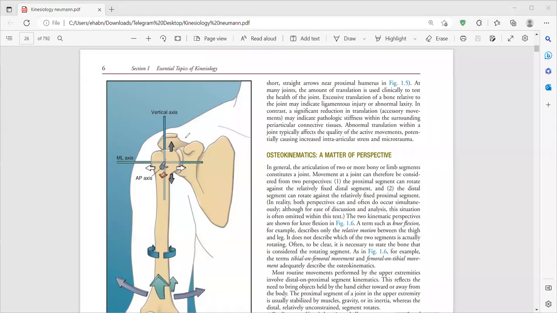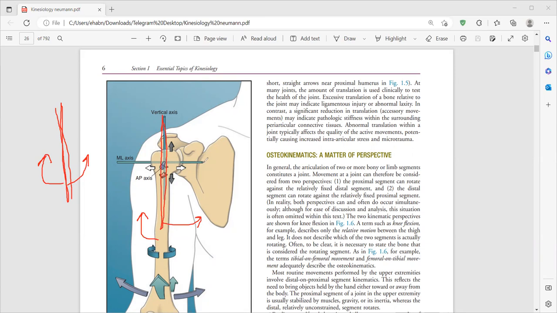So when you talk about the vertical axis, imagine that axis in the middle; the motion that occurs around this axis is outward rotation or inward rotation. When you imagine a vertical axis passing through the middle line of the bone, when motion occurs outward it is called external rotation, and when movement occurs inward it is called internal rotation.